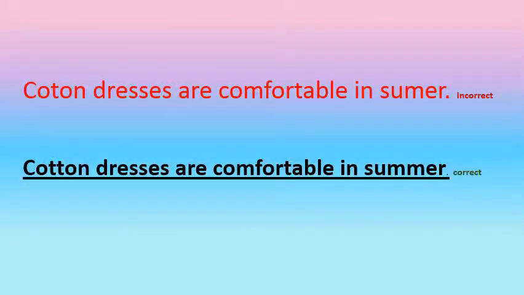Cotton dresses are comfortable in summer. Children, is this a correct sentence? It has some errors in it. Can you identify? Well, it has spelling errors. The spelling of cotton is C-O-T-T-O-N, cotton. What is the spelling of summer? S-U-M-M-E-R, summer. Well, the correct sentence is cotton dresses are comfortable in summer. That is the second one.